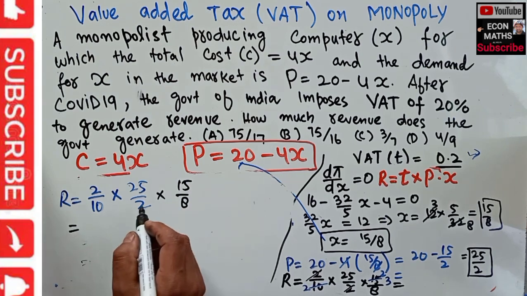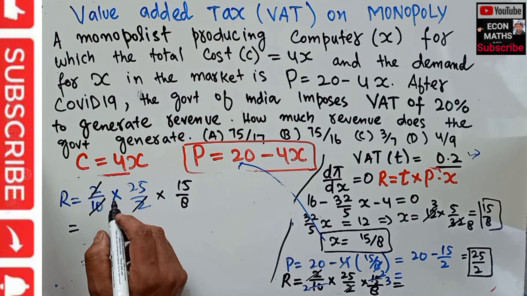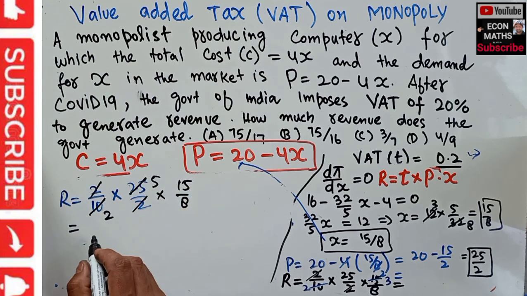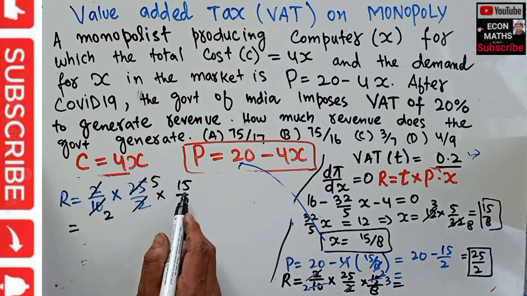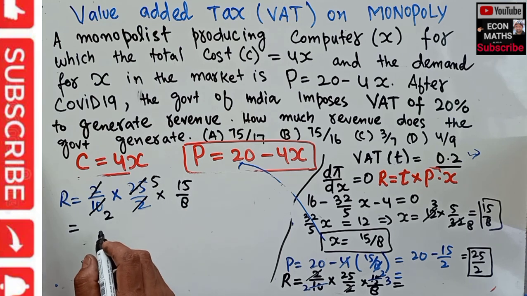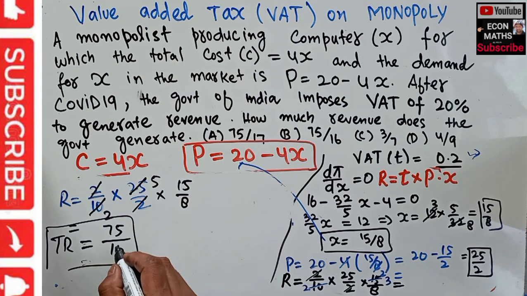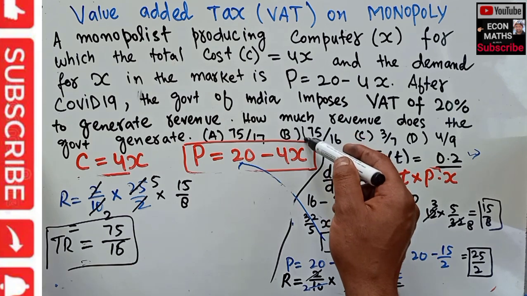The 2 and 2 get cancelled. 5 2s are 10, 5 5s are 25, so we are left with 5 into 15, which is 75, divided by 8 twos, which are 16. That means the total revenue generated for the government is equal to 75 divided by 16. I guess this option should be correct.